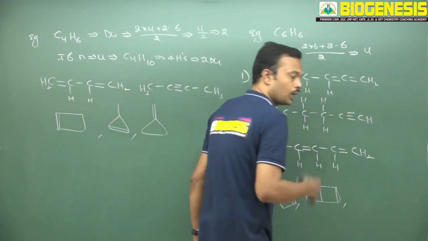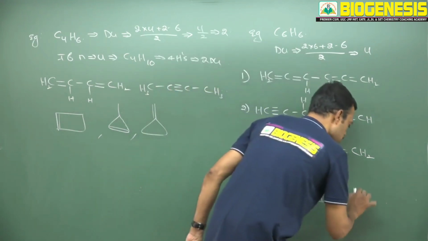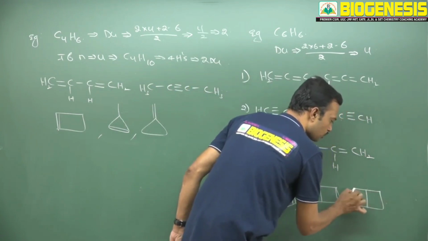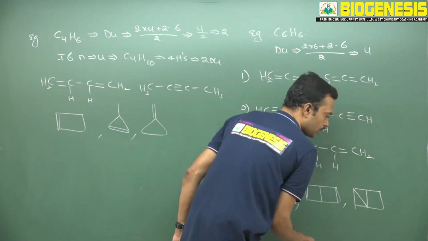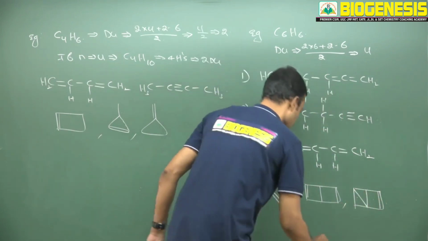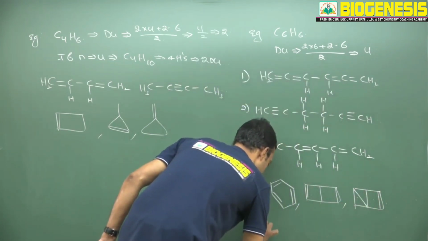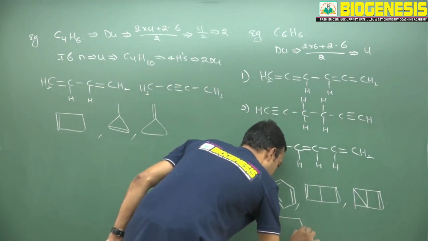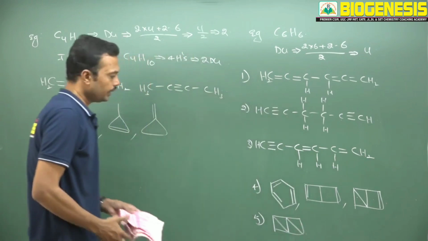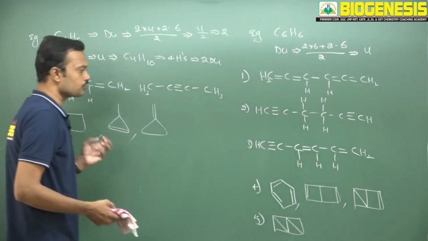Now I would like to take 3 rings. Is it possible to create 3 rings? Yes. See here, 1, 2, 3, 4, 5, 6, 2 rings are over. Now 3 rings are over. Now I am putting a double bond. You can also create one more structure like this. See, here I am writing 4 rings. Like that we can create many structures, and one of the structures is benzene.